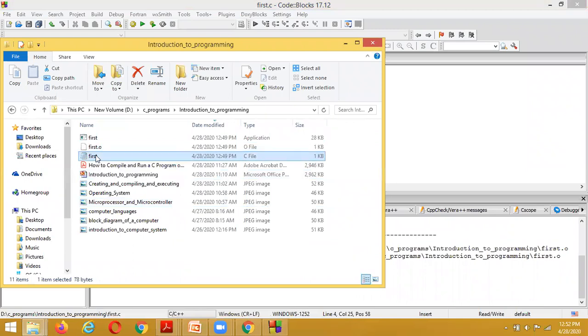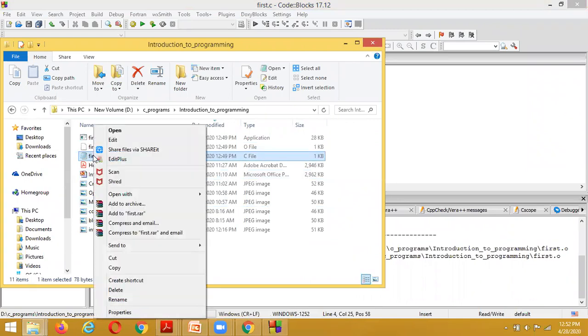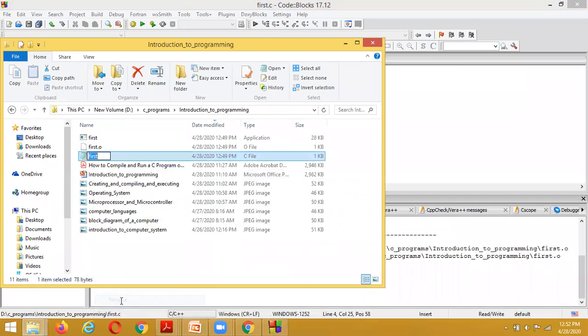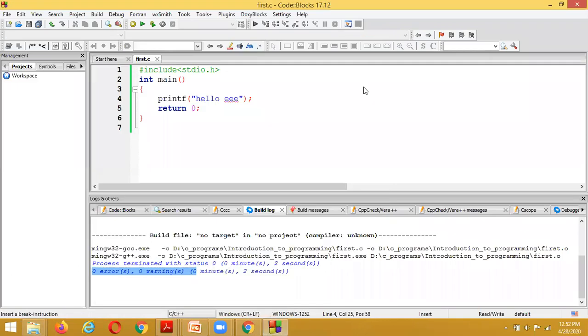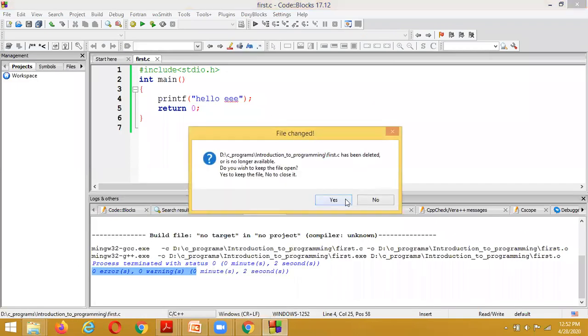Suppose here I am removing this folder. Inside this folder I am removing the C file. We are going to check whether the program is executed or not. Here it is showing a message that the file is already in use. That's why it is unable to delete.